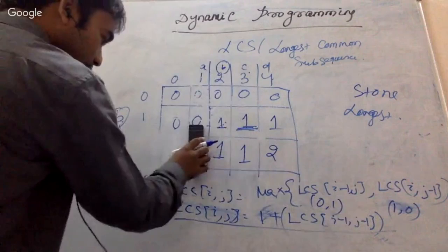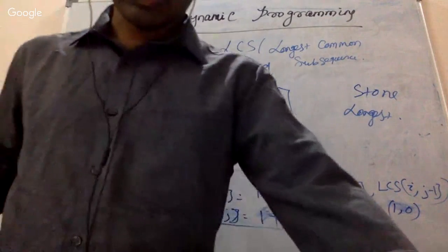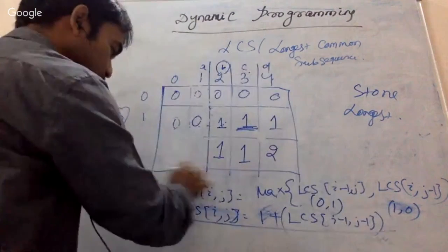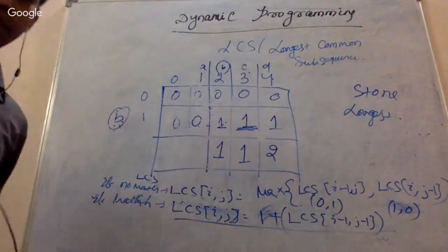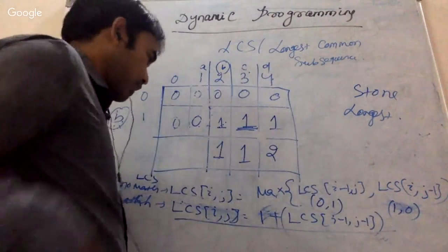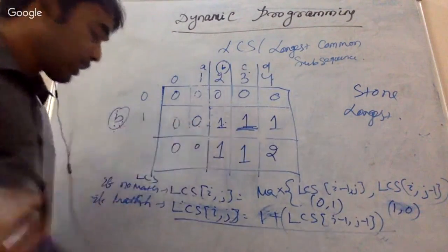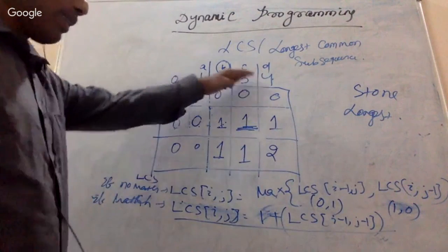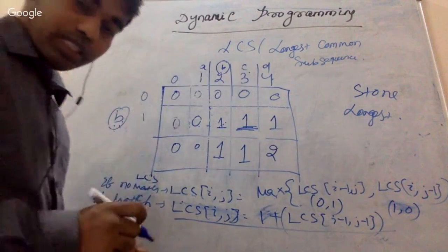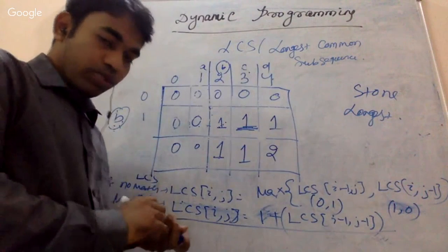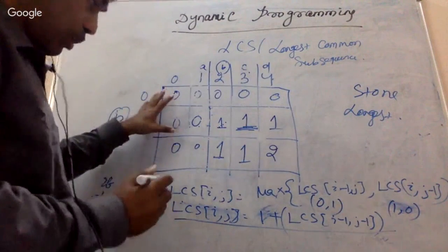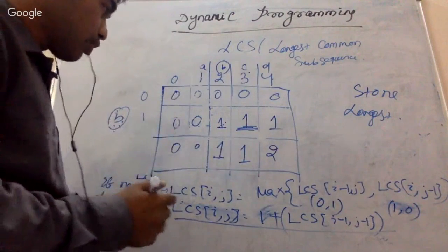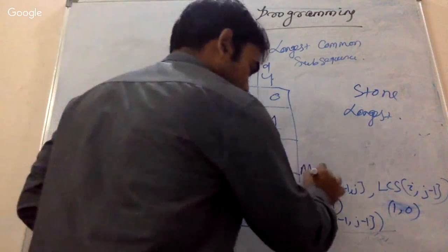Let me tell you the time complexity. Just tell me what will be the time complexity for this particular algorithm. What exactly we are doing is filling a matrix, right? In this example, we are just trying to fill this particular matrix, which has size m cross n.